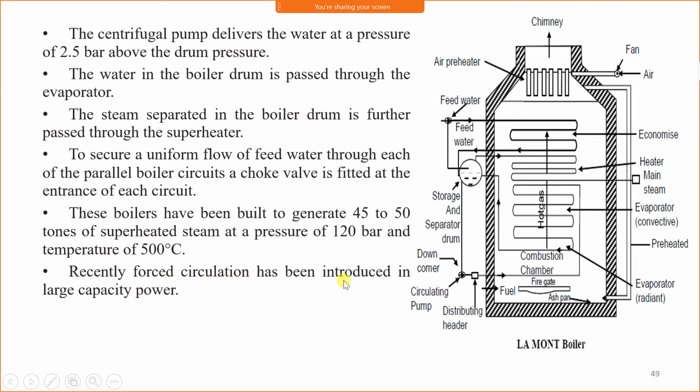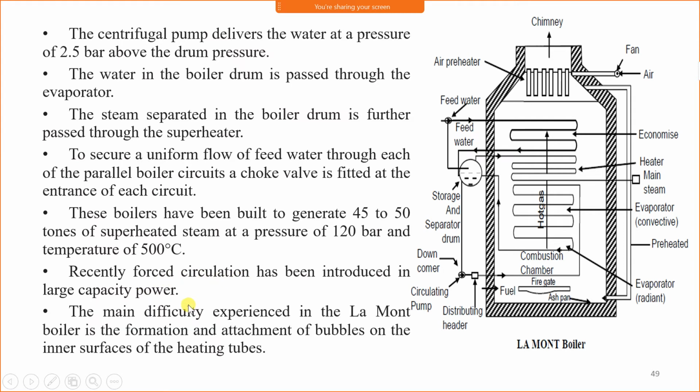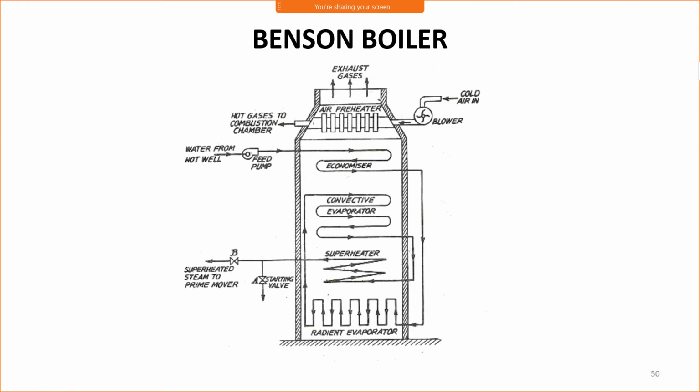Recently, forced circulation has been introduced in large capacity power plants. The main difficulty experienced in the Lamont boiler is the formation and attachment of bubbles on the inner surface of the heating tubes. Look here, when water boils, it forms bubbles, and bubbles work as an insulation, and the heat transfer rate decreases. This is the difficulty experienced in the case of the Lamont boiler. Now this difficulty is overcome by the Benson boiler.